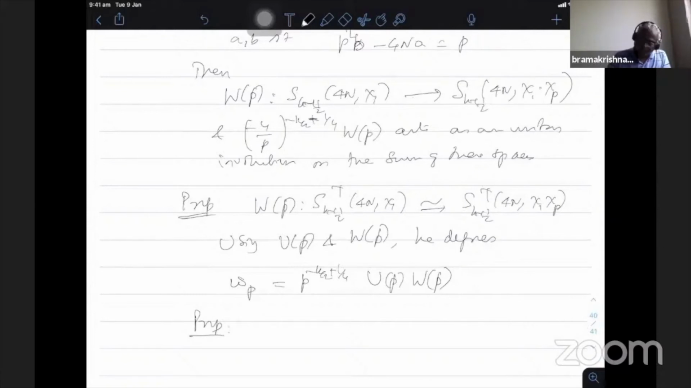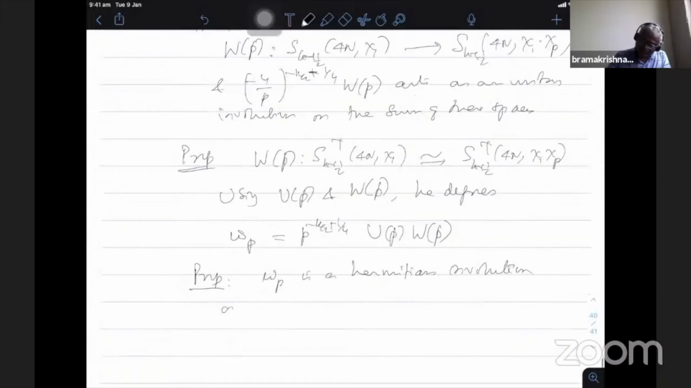W_p is a Hermitian involution on the plus space. Plus means I add this one, the space without character chi_1, so this one. Okay, the plus space is this one. Whose plus/minus eigenspace? This is another interesting property, the plus/minus 1 eigenspace. Because it is an involution, the square is the identity, so it has two eigenvalues, plus and minus 1.